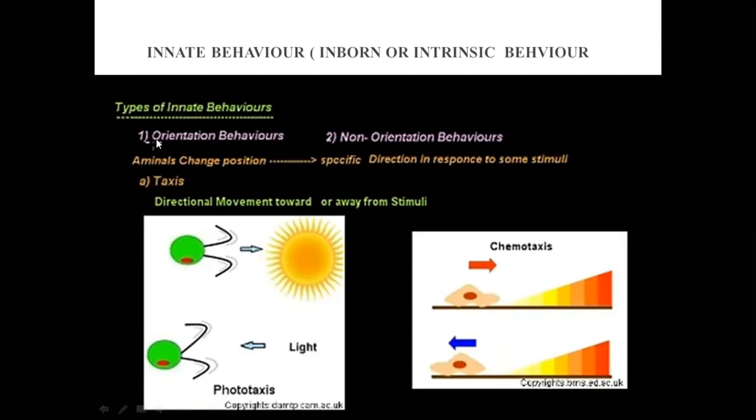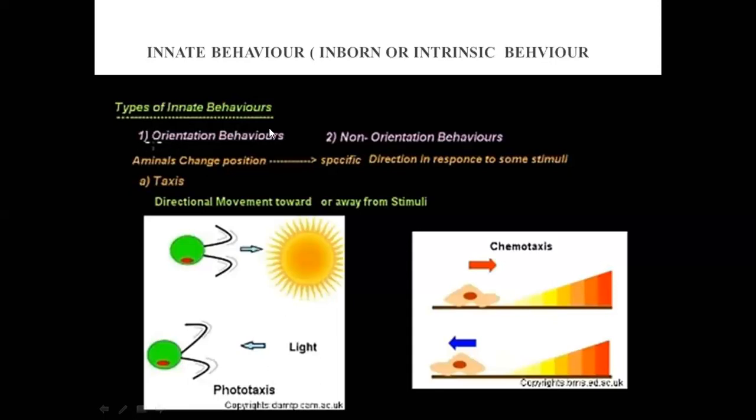You can say the animal changes its position or alignment related to points of specific directions. Orientation means direction. Simply, the animal changes position into a specific direction in response to some stimuli, and this is called orientation behavior. And second is non-orientation behavior, where it doesn't require any direction. It is without directions.